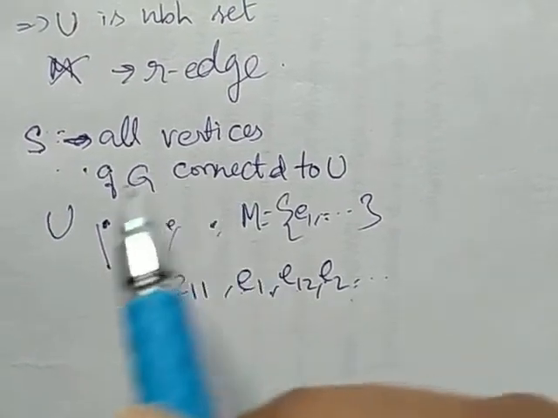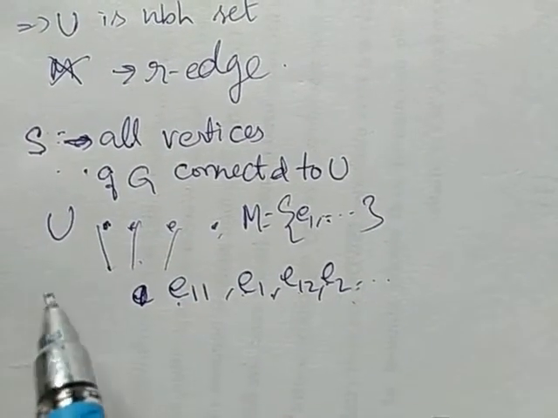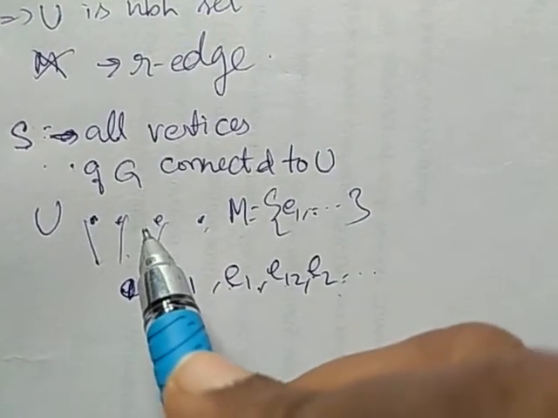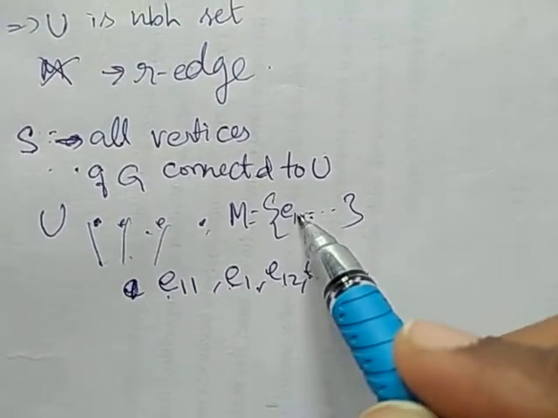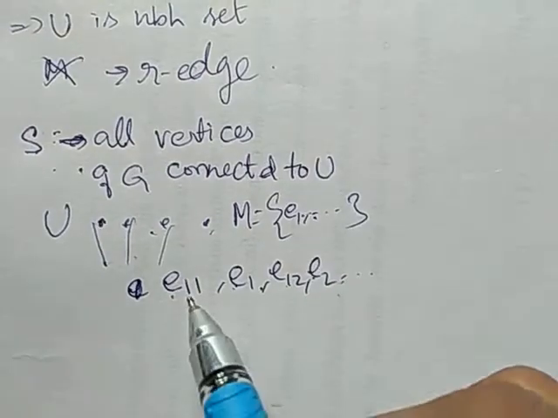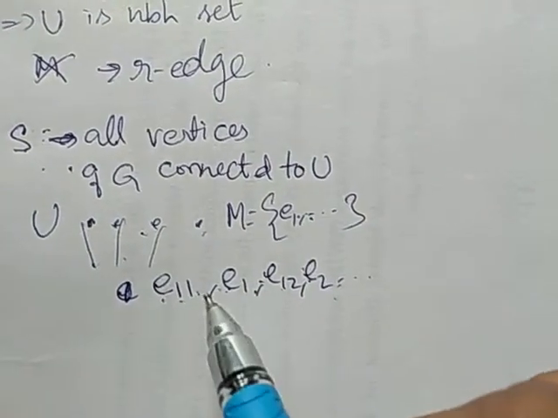The set of all vertices of G that are connected to U by a path in G whose edges are alternately in M and a few edges may not be in M.